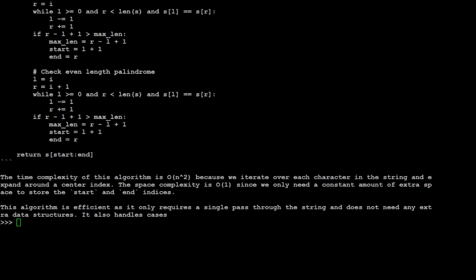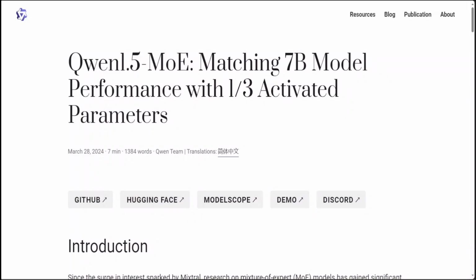So that's it, guys. There are a lot of things which are great about this model, and I believe that as we speak today, this is the best mixture of experts model to date. I even believe that this is better than Mistral, which is, of course, a pioneer in this, but I think this has really taken it to the next level. Very impressed by it. Let me know your thoughts.